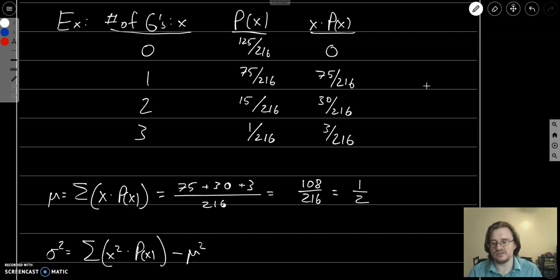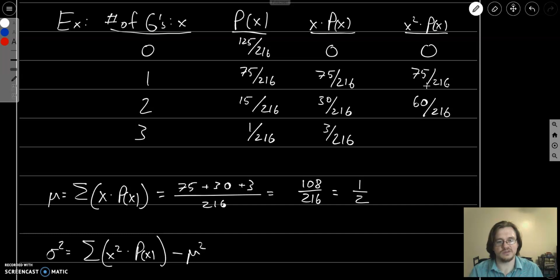So what we need to do is calculate x squared times p of x for all of these. So 0 squared is 0, times anything is always 0. 1 squared times this number is just itself. 2 squared is 4, and 4 times this number will have 60 over 216. 4 times 15 is 60.